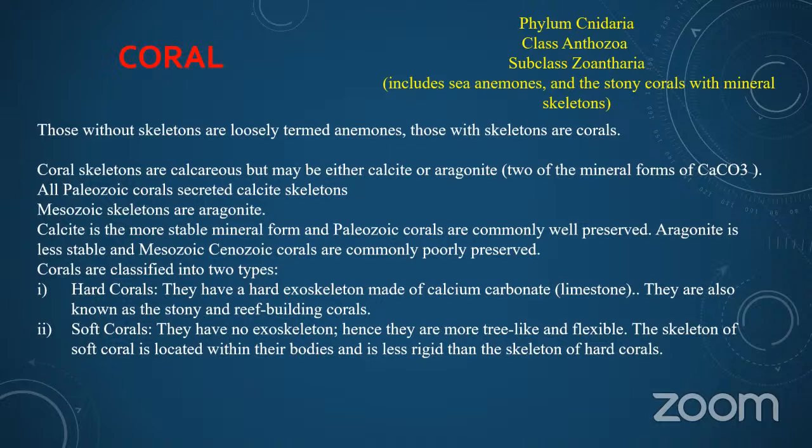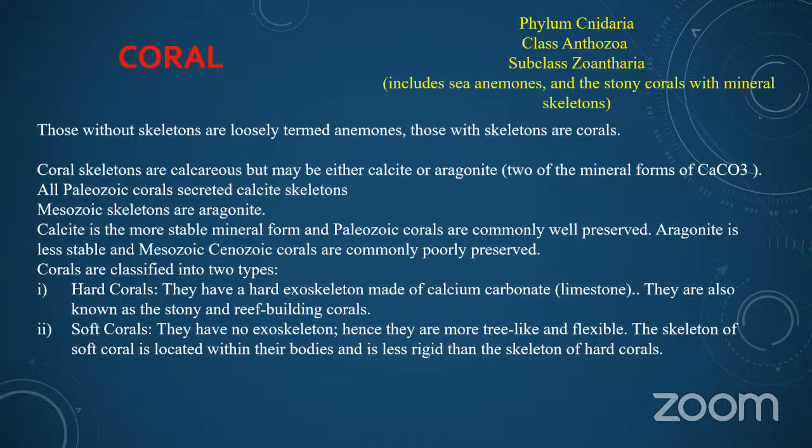In corals, those without skeletons are loosely termed anemones. Those with skeletons are corals. Coral skeletons are calcareous, but may be either calcite or aragonite material in the coral fossil. These are two mineral forms of calcium carbonate, that is CaCO3.